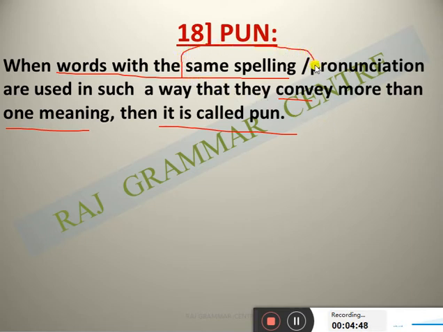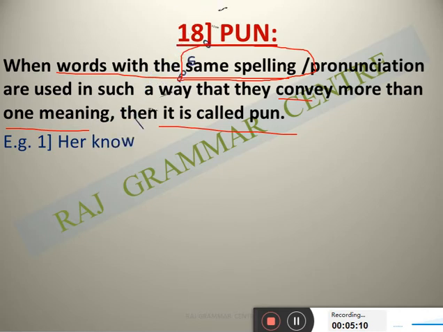Very important point. In tautology, the same spelling was not there. So tautology is like homophone and pun is like homograph: same spelling and same pronunciation also. Now see the examples.